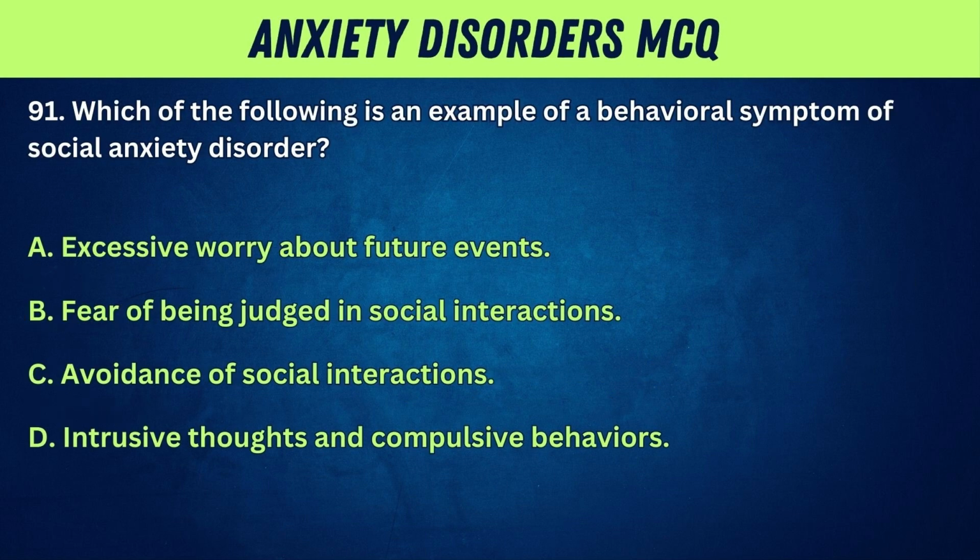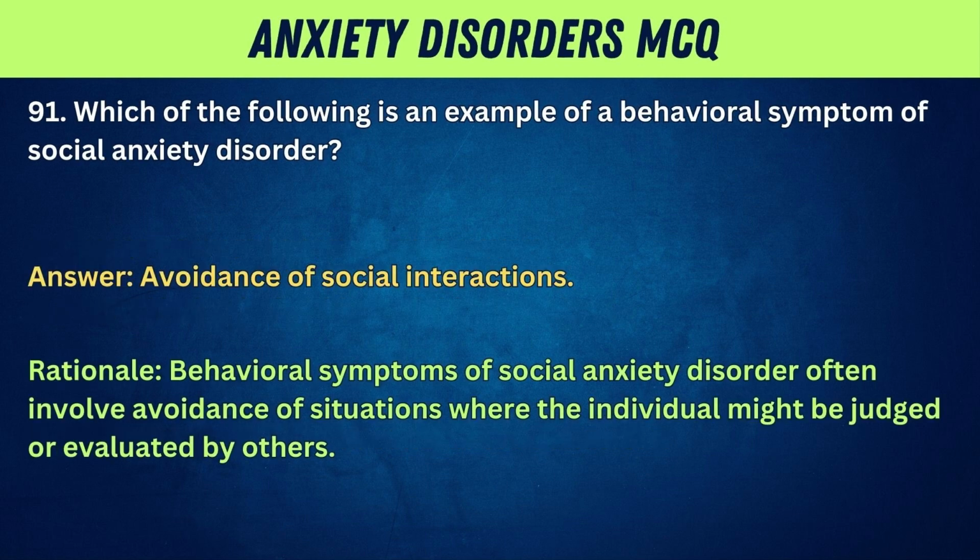91. Which of the following is an example of a behavioral symptom of social anxiety disorder? A. Excessive worry about future events. B. Fear of being judged in social interactions. C. Avoidance of social interactions. D. Intrusive thoughts and compulsive behaviors. Answer: avoidance of social interactions. Rationale: behavioral symptoms of social anxiety disorder often involve avoidance of situations where the individual might be judged or evaluated by others.